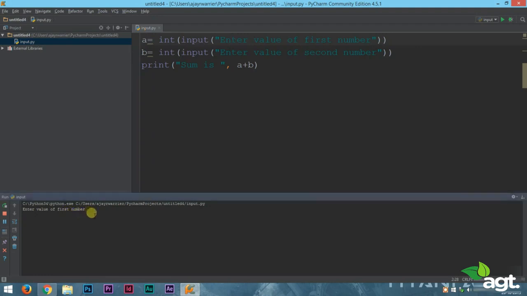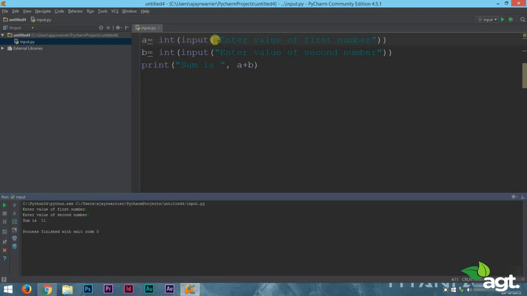You can see that "enter the value of the first number" comes in and we can give an input, and we have space to provide an input, let it be 5, and then "enter the value of second number", it can be 6, and we get an output that the sum is 11. Now this program is more user friendly. Even someone who doesn't know how to code in Python can understand.